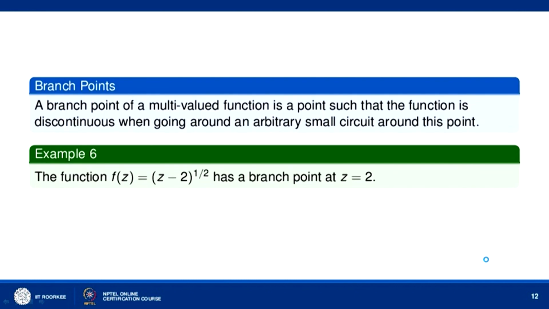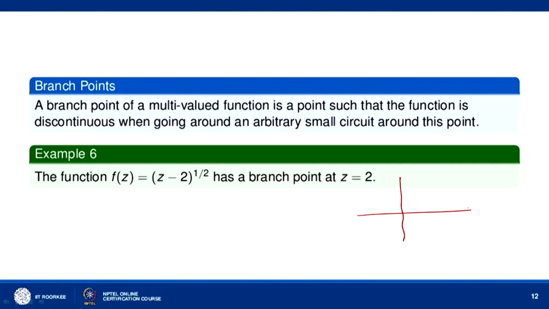Now, let us look at the branch point. A branch point of a multivalued function is a point such that the function is discontinuous when going around an arbitrarily small circuit around this point. Let us say, for example, f(z) equal to (z minus 2) to the power half. So, this is your z equal to 2. Let us take a point A. Say this angle is theta 1. Then let us say let w equal to (z minus 2) to the power half. This is theta.